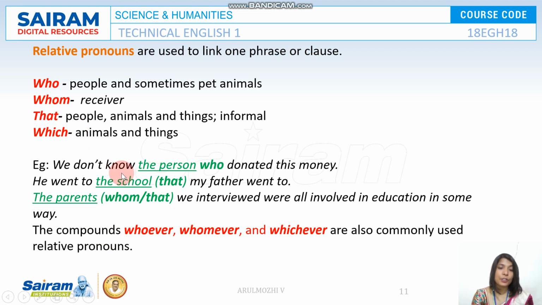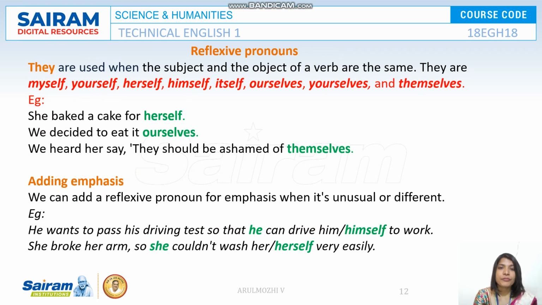The relative pronouns whoever, whomever, whichever are also commonly used. Take for example, whoever comes to the college will get the certificate. Whomever received the prize can leave the hall now. Whichever question you want to ask, you can ask. These are some of the relative pronouns.